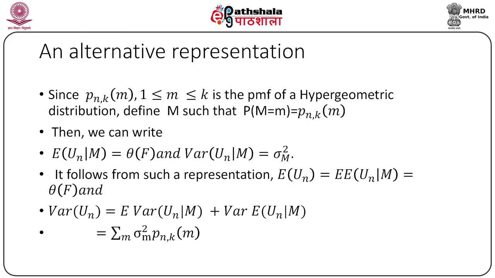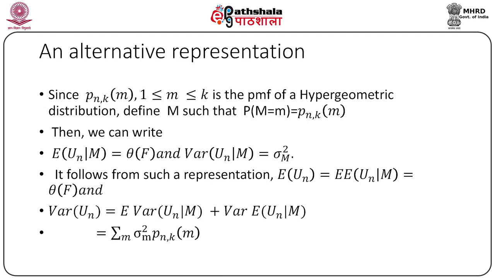Define a new integer valued random variable capital M such that probability capital M equal to small m equal to k choose m into n minus k choose k minus m divided by n choose k, where m runs from 1 up to k. Therefore, M has a hypergeometric distribution.